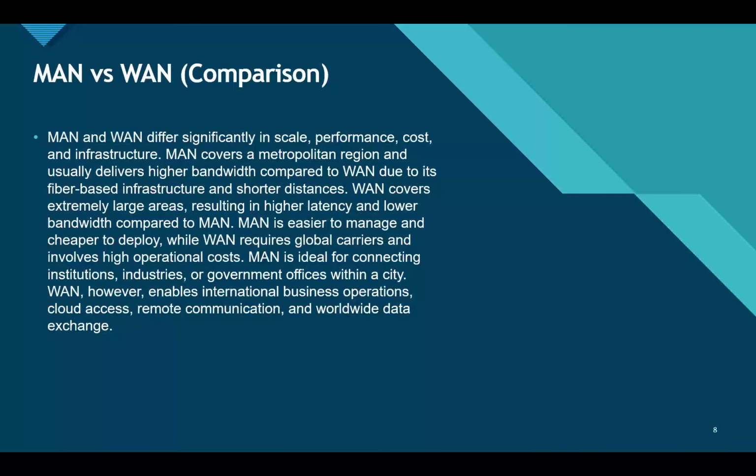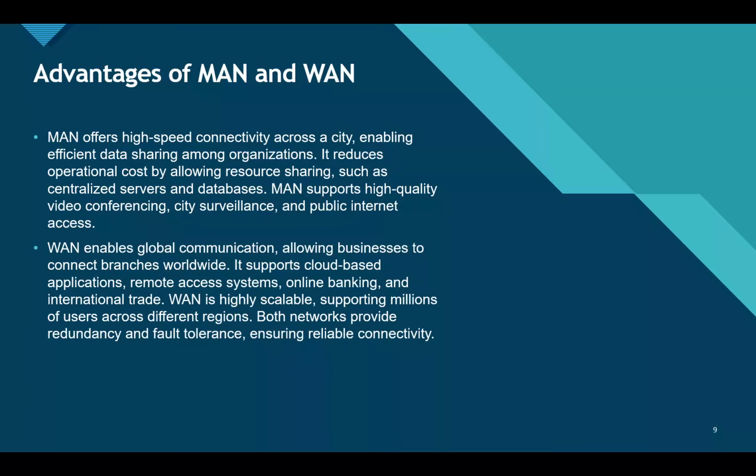So now, comparison between MAN and WAN. MAN and WAN differ mainly in size, speed, and cost complexity. MAN covers a city or metropolitan region and usually provides higher speed because the distance is shorter and fiber is used. WAN covers entire countries or continents, so latency is higher and bandwidth can be lower. MAN is easier to deploy and cheaper to maintain since it stays within one city. WAN, on the other hand, requires global carriers, long distance infrastructure, and advanced routing systems, which makes it more expensive. MAN is the best for city level connectivity, while WAN is essential for connecting different cities, countries, and for enabling global internet communications. Now, advantages of MAN and WAN.